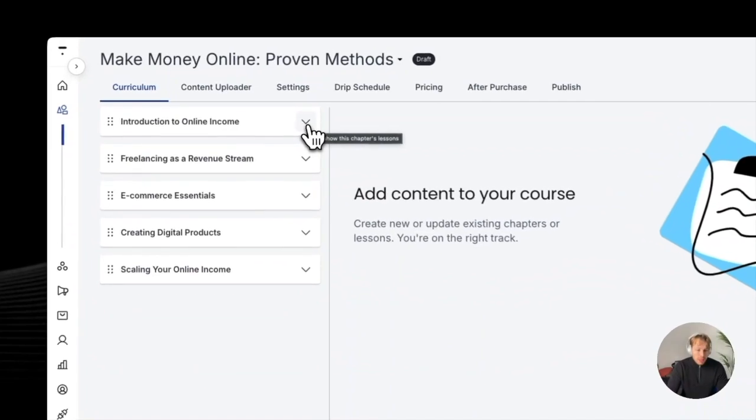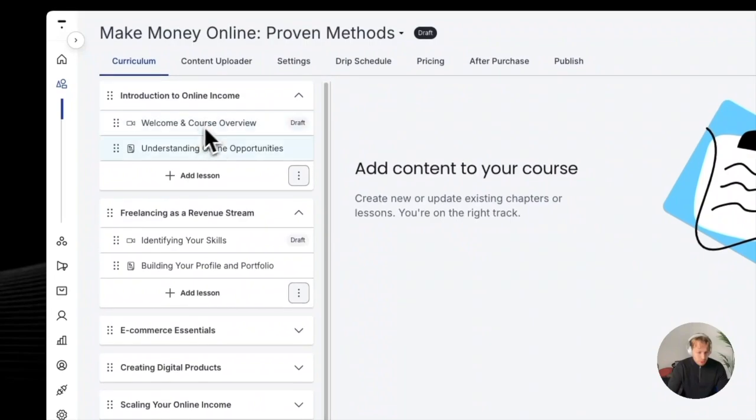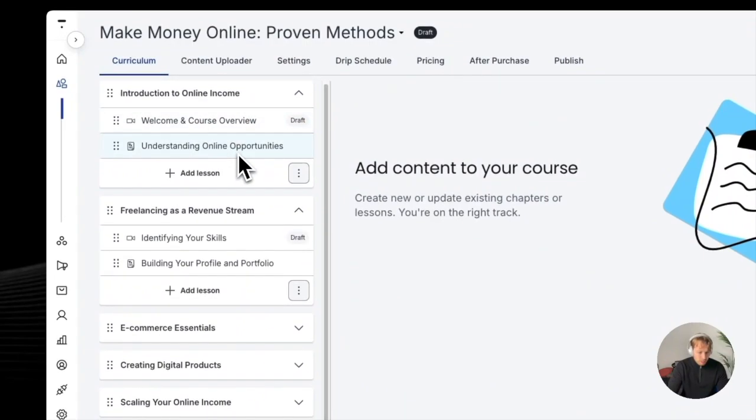Now you can open up these individual chapters, and you can also see that the AI has generated these lessons, or sub-chapters, or whatever they're called. Yeah, lessons. So: welcome to the course and overview, understanding opportunities, identifying your skills, building your portfolio. And this will guide you towards the right type of course structure.